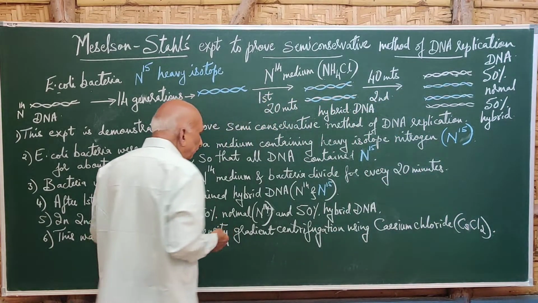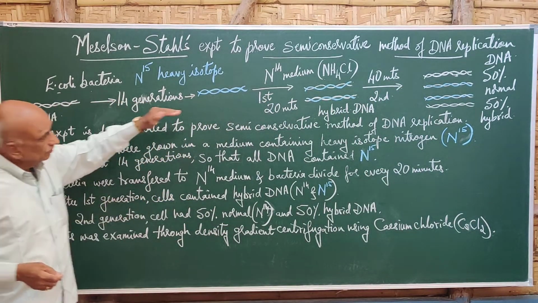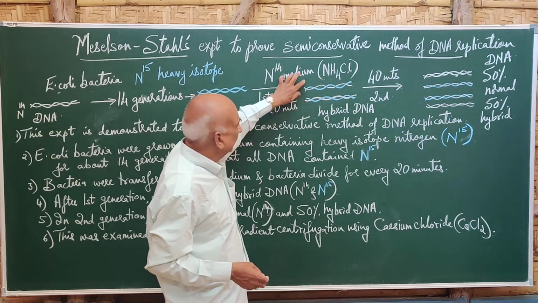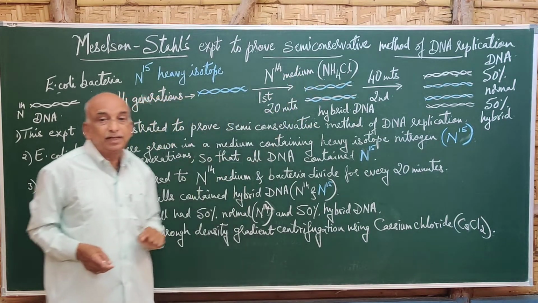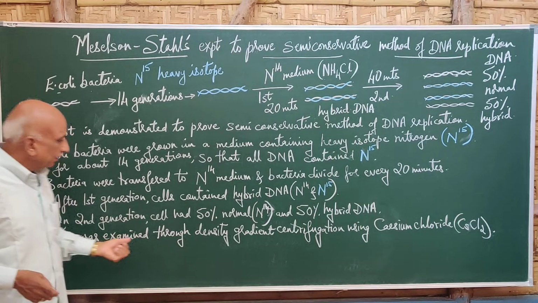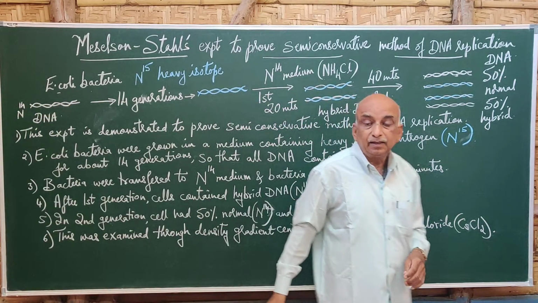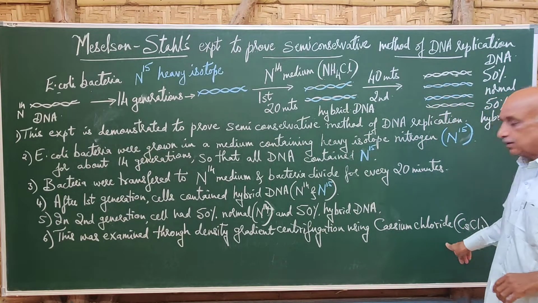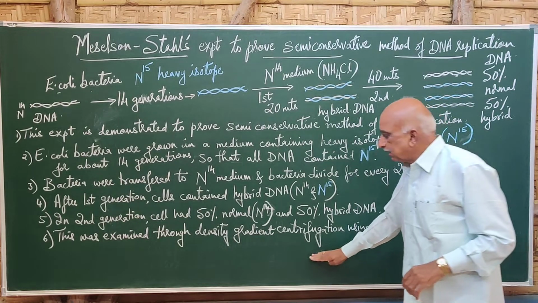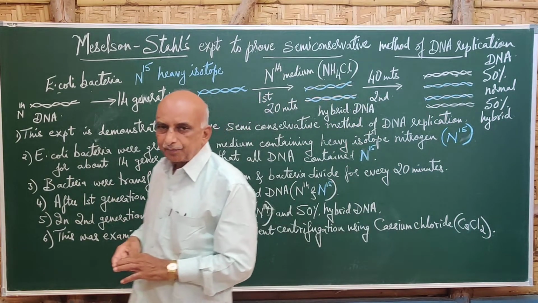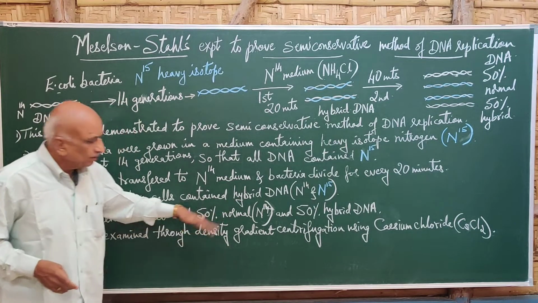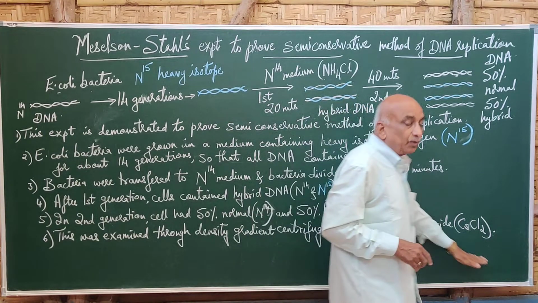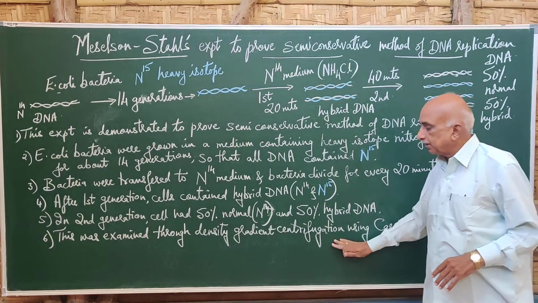Each hybrid DNA has one N14 strand and one N15 strand. Detecting the hybrid DNA was done by a process called density gradient centrifugation, using a medium called cesium chloride. There are different processes of density gradient centrifugation, but in Stahl's experiment they used cesium chloride in the centrifugation medium.